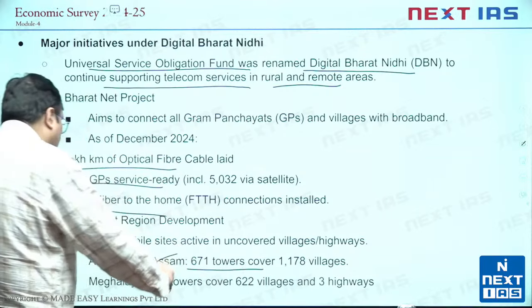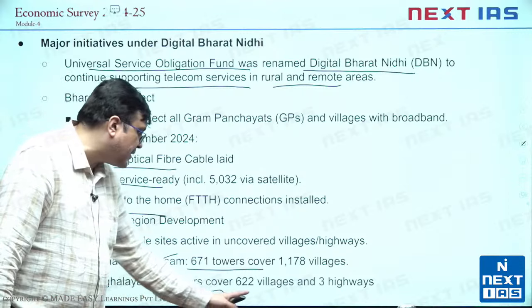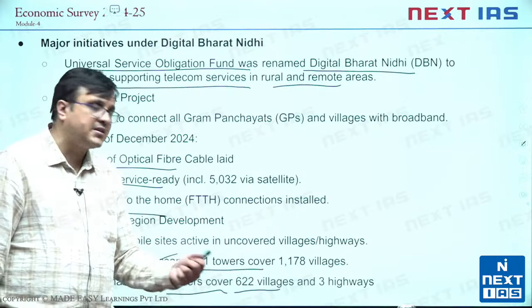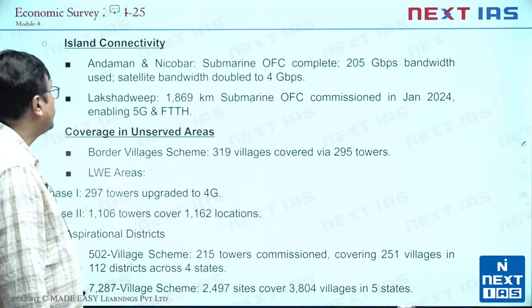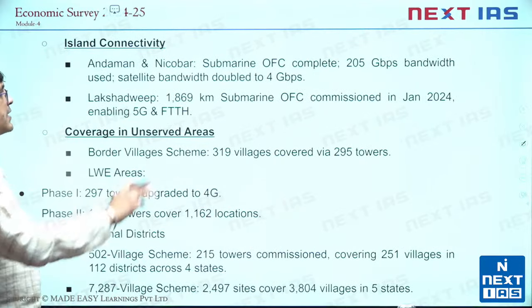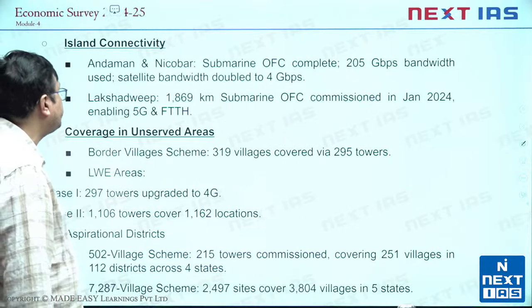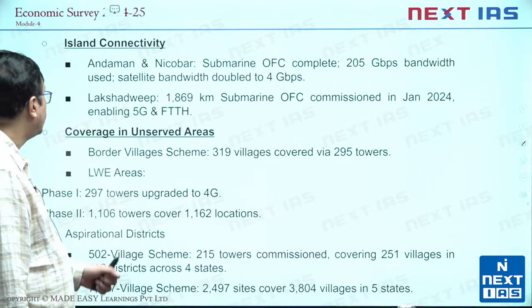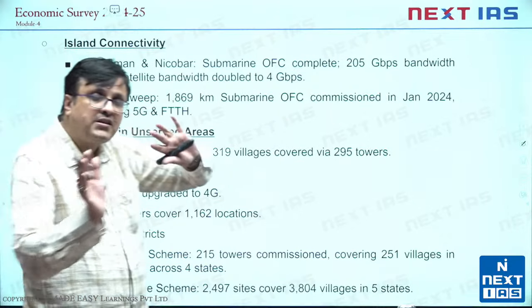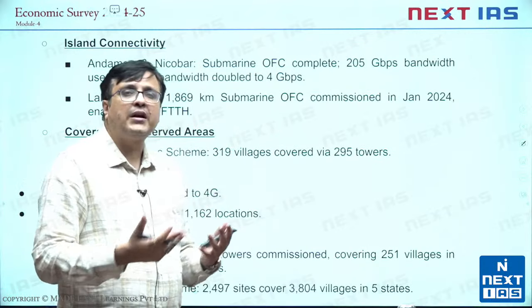671 towers in Arunachal and Assam covering 1178 villages, and 433 towers in Meghalaya covering 622 villages and 3 highways. So this is Northeast regional development. Then Andaman and Nicobar, the submarine optic fiber cable is complete. 205 Gbps bandwidth has been used. Lakshadweep, 1869 kilometer submarine OFC commissioned. That means we are now planning to connect even Andaman Nicobar and Lakshadweep with proper digital connectivity to get telecom response here also.